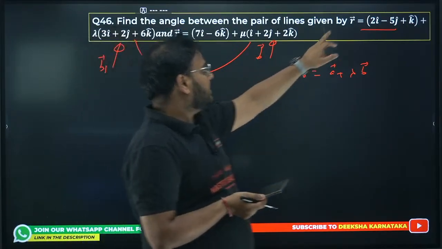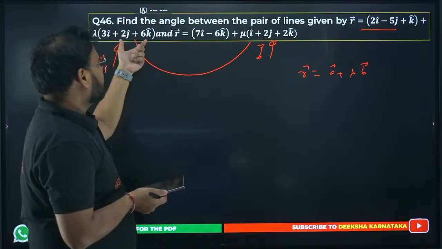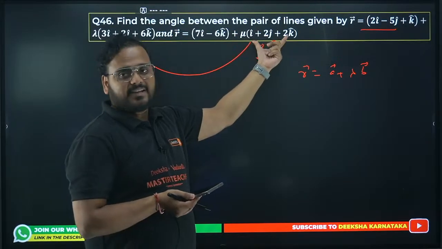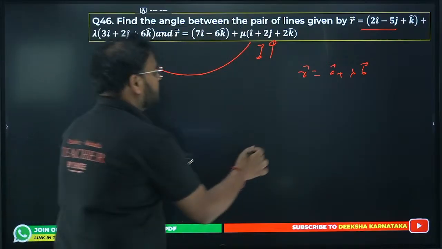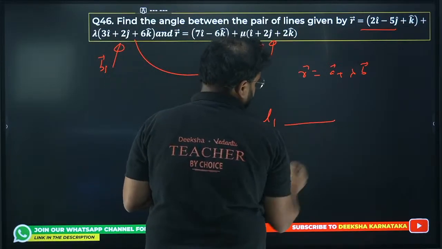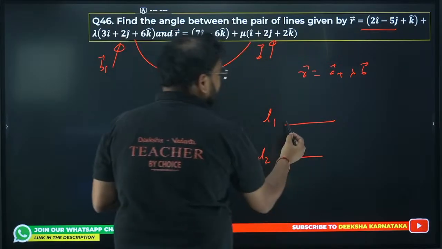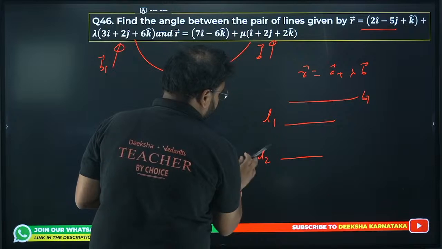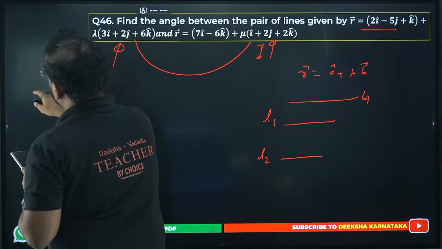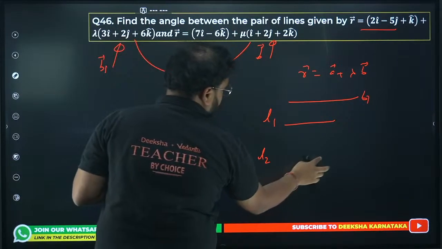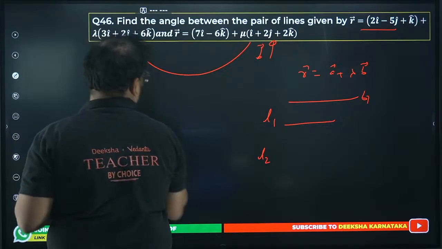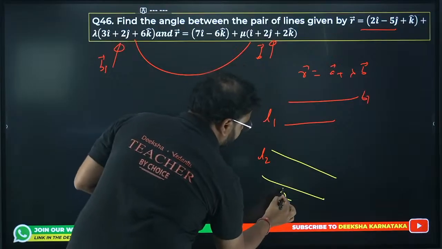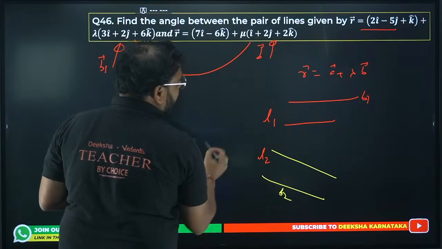So basically the first line L1 is parallel to this line B1, and the second line L2 is parallel to this line B2. Let's say L1 is over here and L2 is over here. You want to find the angle between the lines L1 and L2.